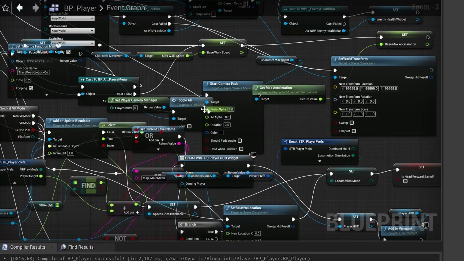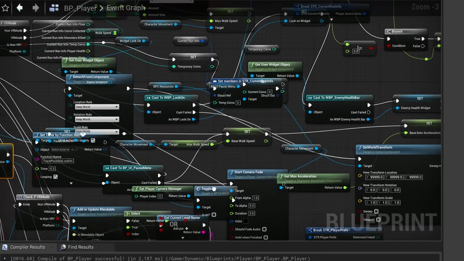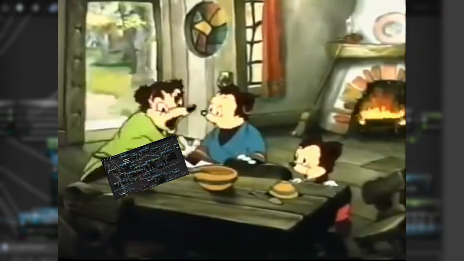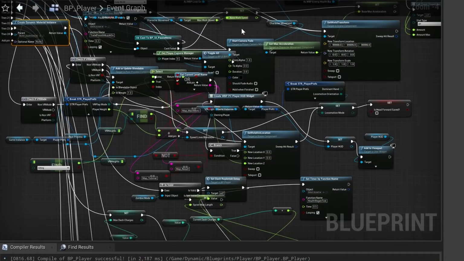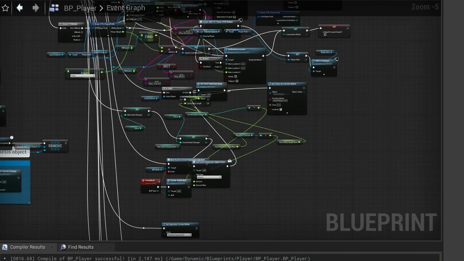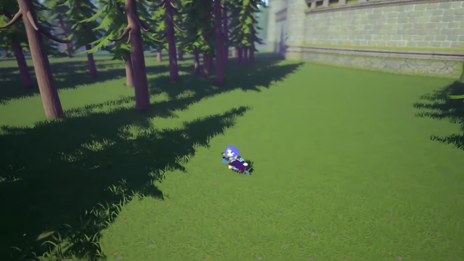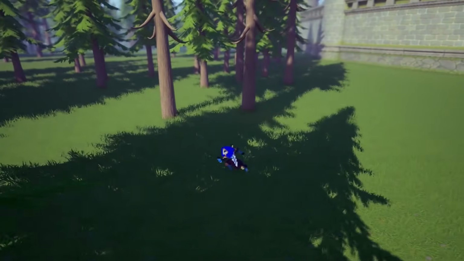As you start to add more and more functionality to your game, the blueprints can become quite dirty and unorganized, and preventing that goes over the scope of this video. But I already created an in-depth video about that topic in the past, so make sure to check it out if you want to know more about that.